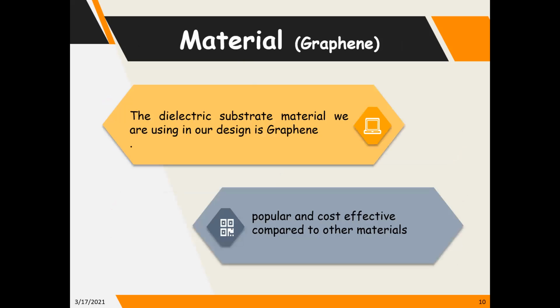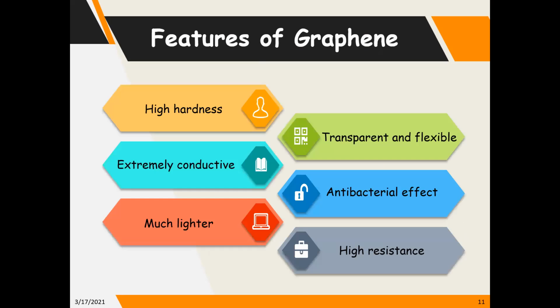The material that has been mainly used in this research work for designing the dielectric substrate is graphene, because it is a popular and cost-effective material compared to other materials. Features of graphene. Why do we use graphene?